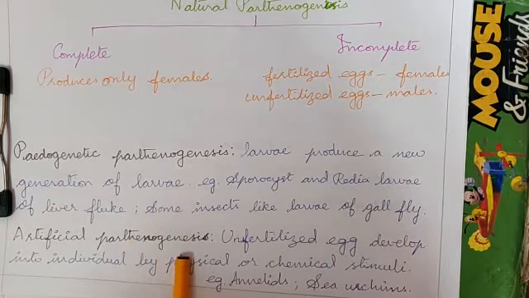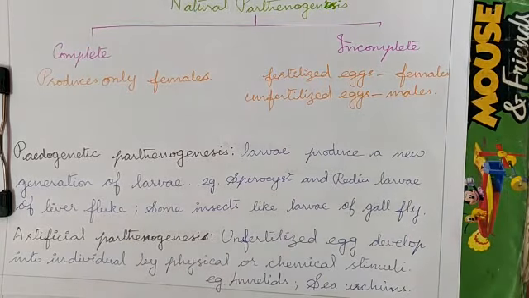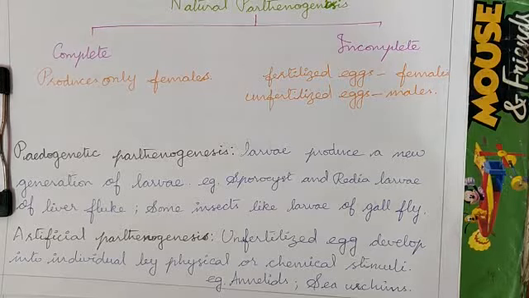Artificial parthenogenesis. Naturally occurring parthenogenesis is called natural parthenogenesis. You might know the difference between natural and artificial. Artificial is completely man-made. Natural is created by God.